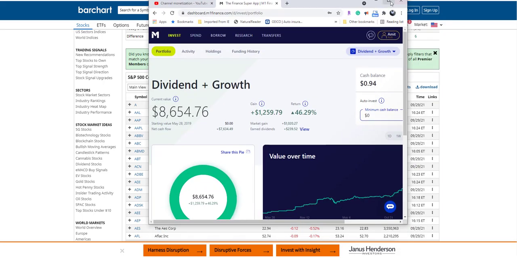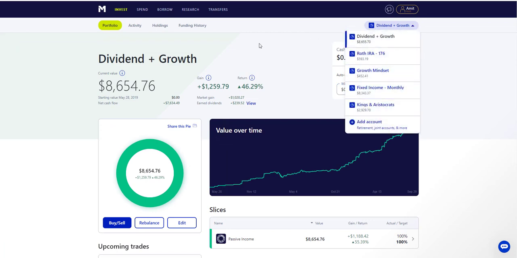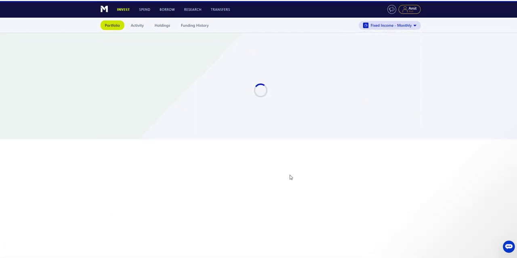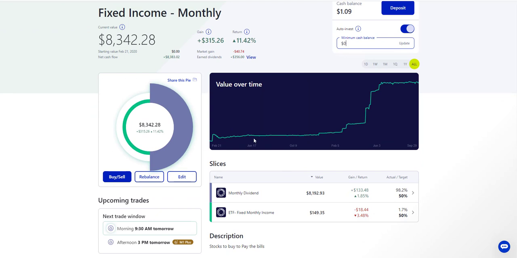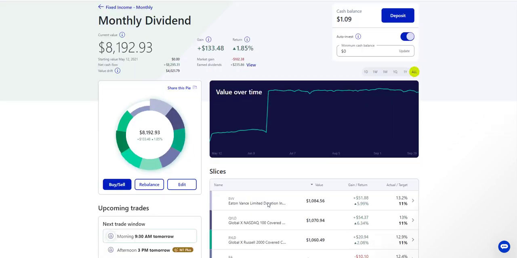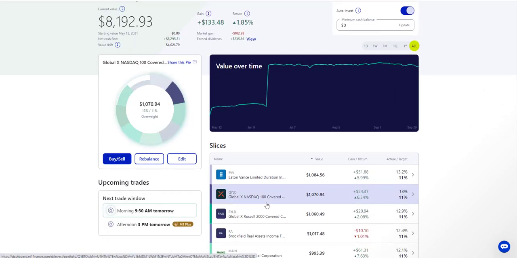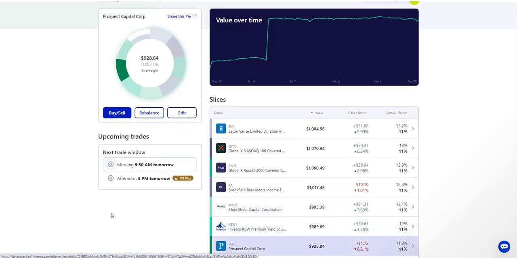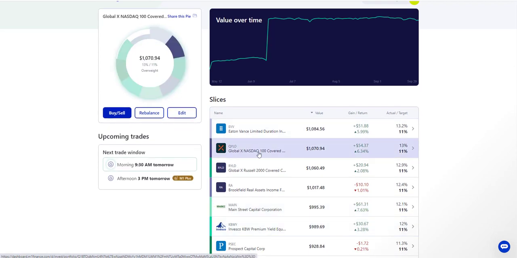Here's a portfolio. Let's look at my monthly dividend. This is on purpose. These companies are paying me money every single month. By owning them, I am letting go of the growth aspect. There's not going to be much growth, but these are like QYLD. This is an ETF, right? You buy it and they take care of a lot more.